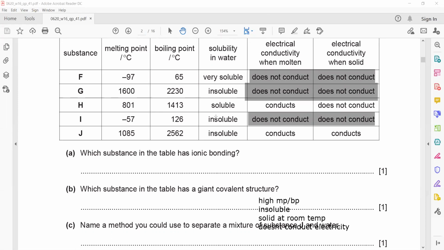That's another property. F is soluble, so it is ruled out. So either G or I can be the answer. But when you check the melting and boiling point, you can clearly see that substance I has a low melting and boiling point. A giant structure has a very high melting and boiling point. That is why G is the correct answer.